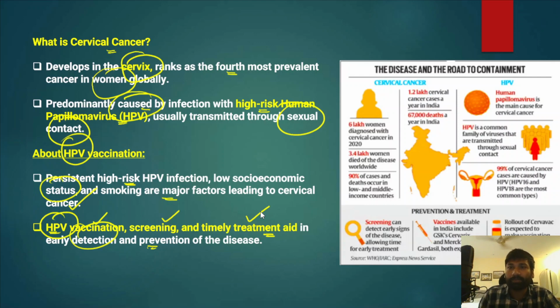If you look at some data with respect to cervical cancer, around 6 lakh women were diagnosed with cervical cancer in the year 2020. 3.4 lakh women died of cervical cancer worldwide, and 90% of the cases and deaths occur in low and middle income countries such as India. In India, 1.2 lakh cervical cancer cases are registered every year, and out of these, 67,000 deaths a year take place because of this cancer. Therefore it is a huge concern for a country like India.